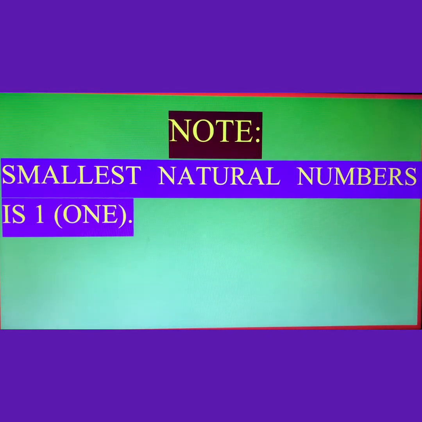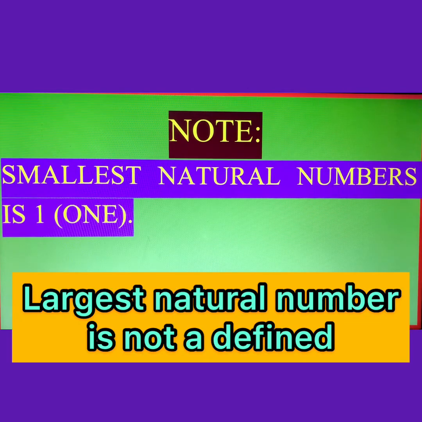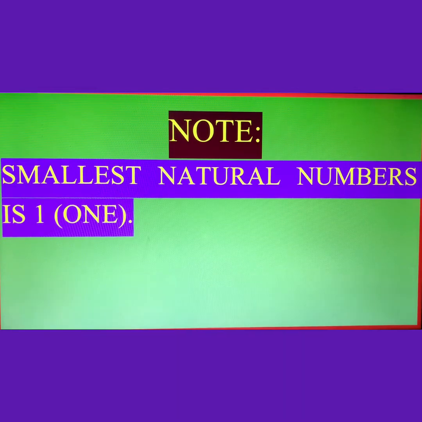Now dear, how to know about these numbers? Smallest natural number is 1. Keep in your mind always that the smallest natural number is 1 and the largest natural number is undefined, that is infinite. Nobody knows about the largest natural number, so you can say that it is undefined. Otherwise you can say it is infinite.